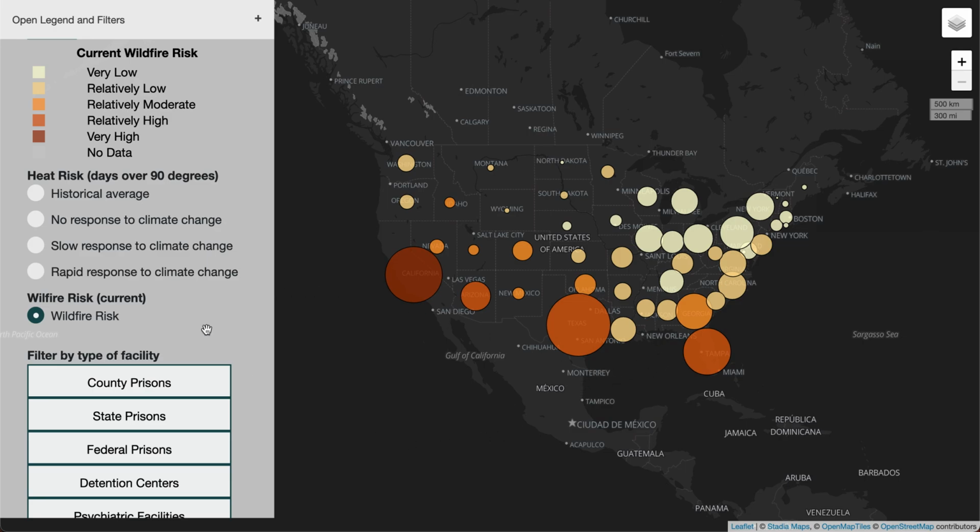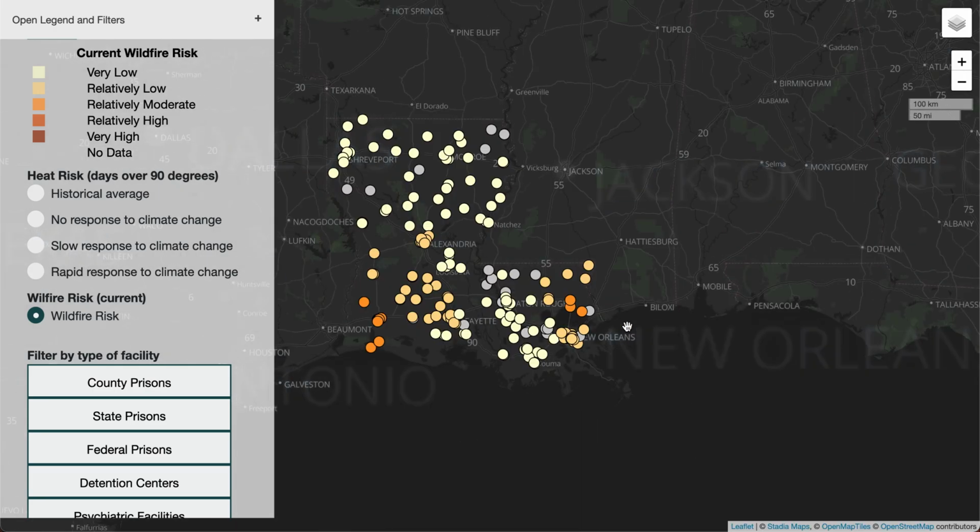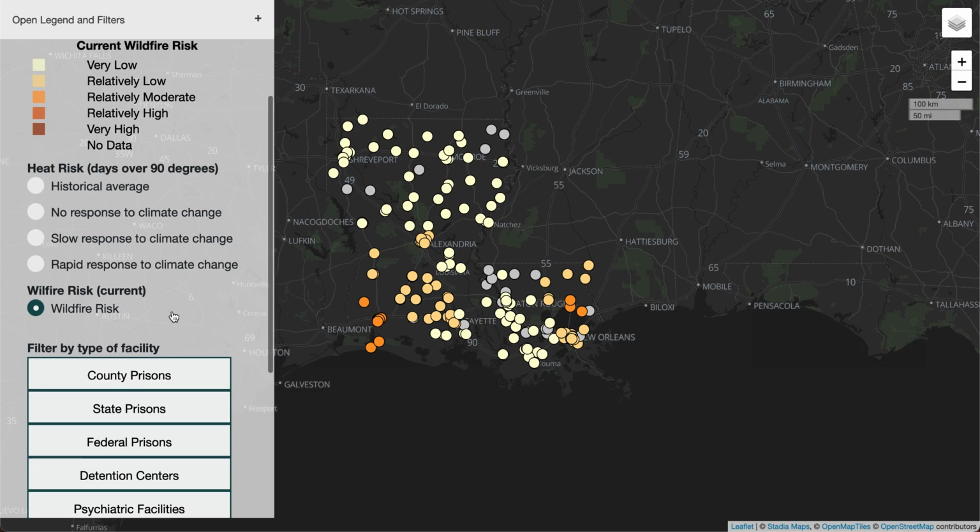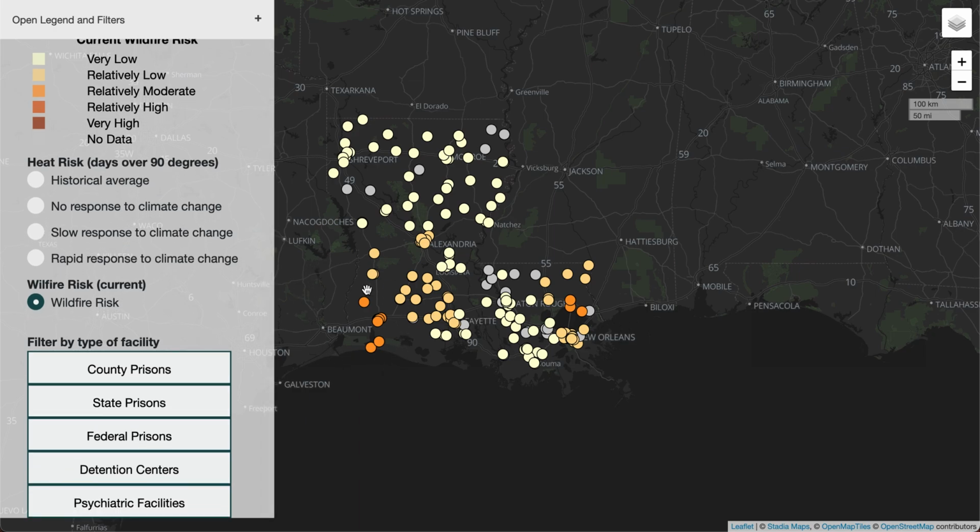But just to make sure that there are no outliers in the state of Louisiana, she once again zooms into Louisiana. And she sees that in the southwest portion, there's a cluster of carceral locales that may be disproportionately impacted by wildfire.